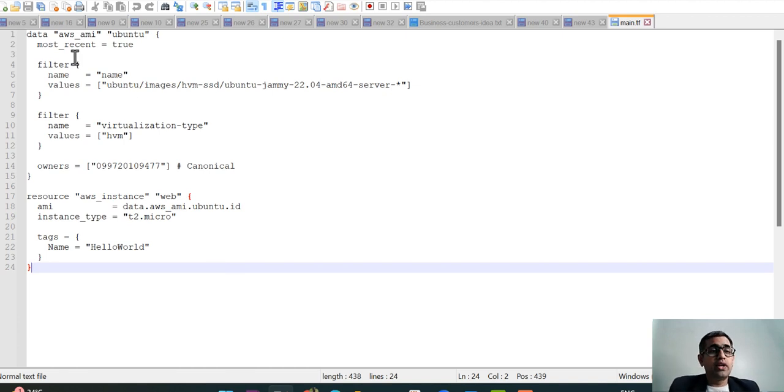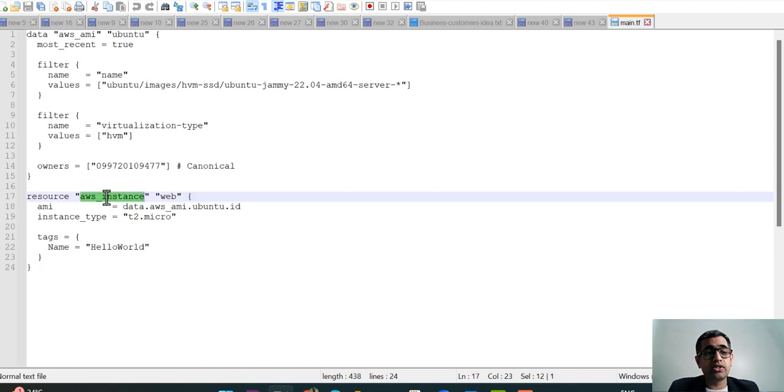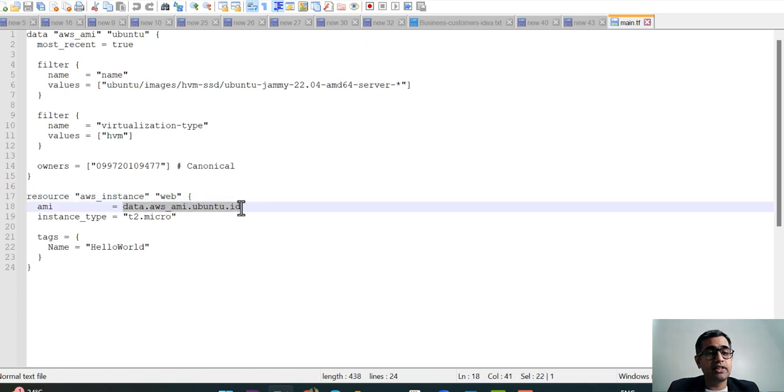Here I've added the data, the AWS AMI, the Amazon Machine Image as Ubuntu, and I've given a few filters, names and values. I've also given the resource as aws_instance, and I've given it a name. This can be any name that you want, but just for testing purposes I've given it as web.